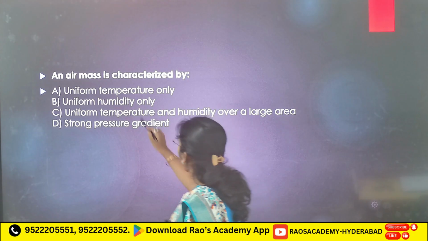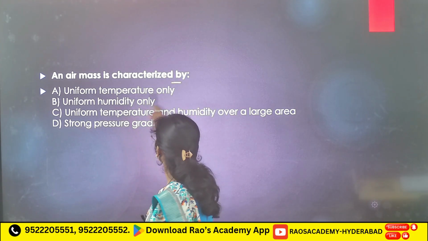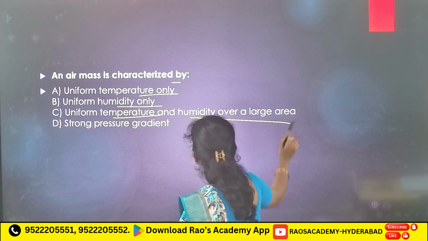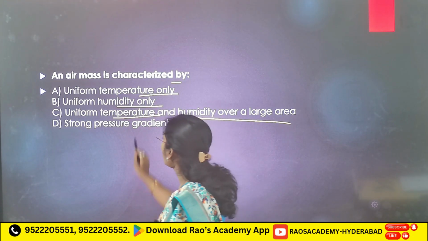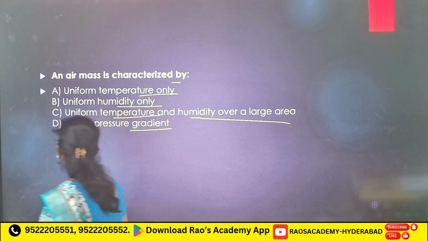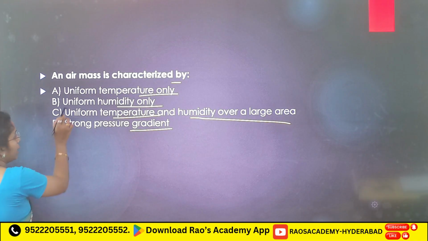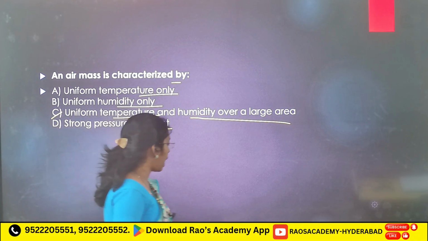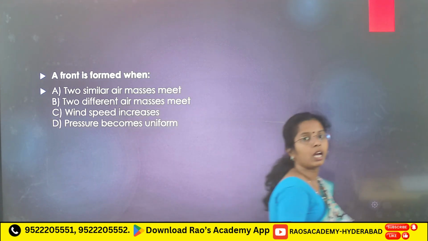Next, an air mass is characterized by: A. Uniform temperature only, B. Uniform humidity only, C. Uniform temperature and humidity over a large area, D. Strong pressure gradient. Now, the answer is C, uniform temperature and humidity over a large area. That large area is known as the source region.